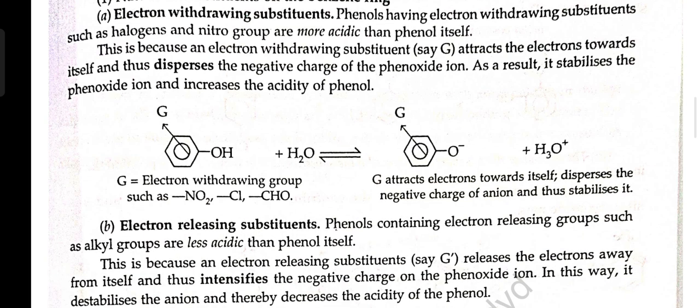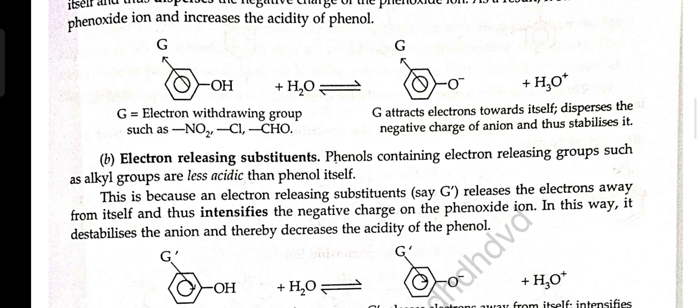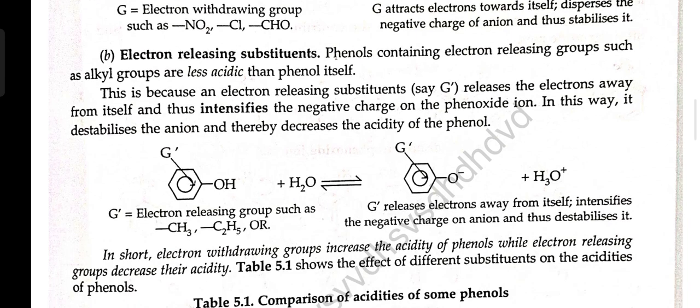B. Electron releasing substituent. Phenols containing electron releasing groups such as alkyl groups are less acidic than phenol itself. This is because an electron releasing substituent pushes electrons away from itself and thus intensifies the negative charge on the phenoxide ion. In this way, it destabilizes the anion and thereby decreases the acidity of phenol.